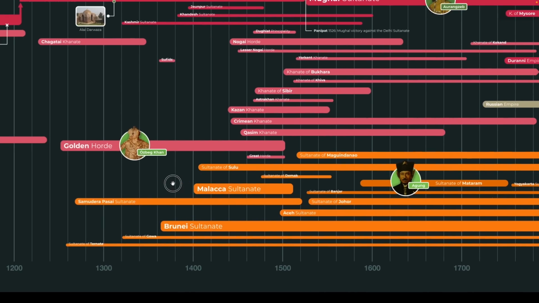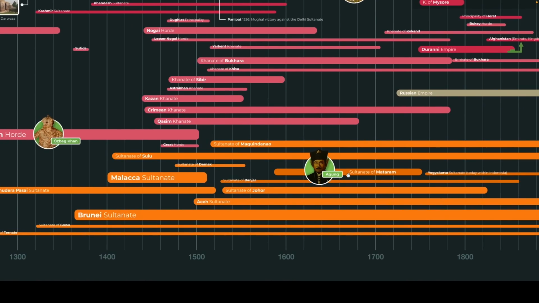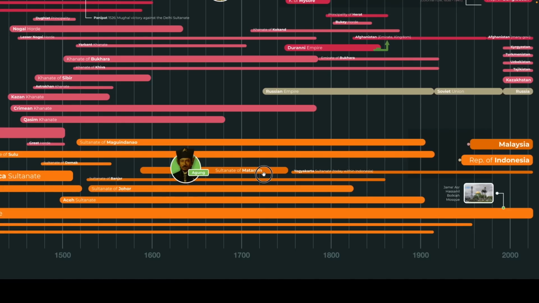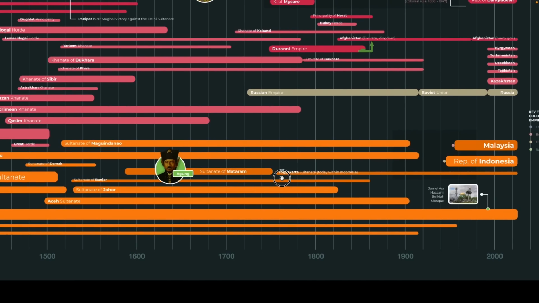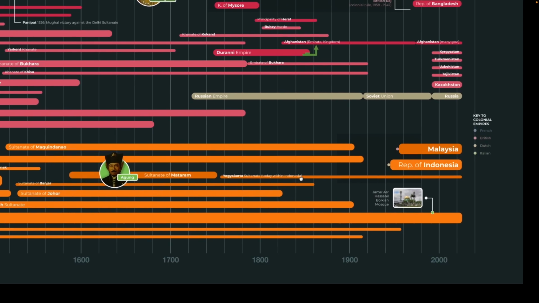And then we have all these sultanates appearing, some of them coming out of other sultanates, and then the Sultanate of, I pronounced it Mataram, but I was recently told that it's Mataram. I don't know if anybody knows the right pronunciation, please leave a comment. And then we have the Yogyakarta Sultanate that becomes a part of Indonesia.